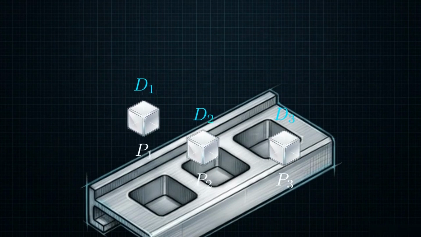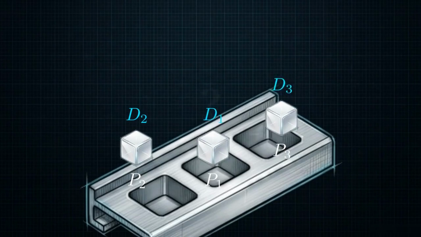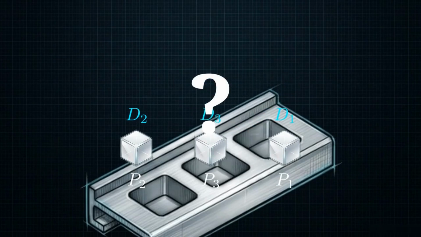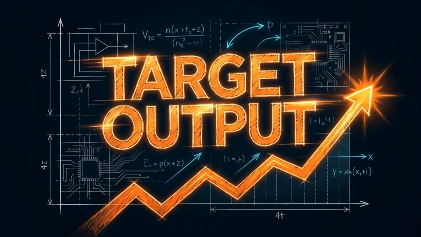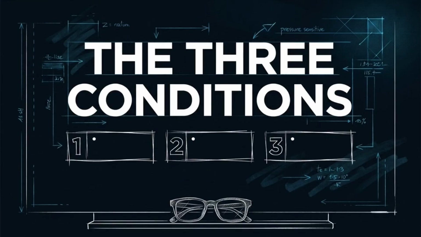This creates a core optimization challenge, identifying the specific set and sequence of jobs that yields the highest return within the available slots. Solving this challenge requires profit maximization, a method that mathematically guarantees the highest total value from a limited time frame. Before we can optimize, we must establish the physical rules of this scheduling environment.